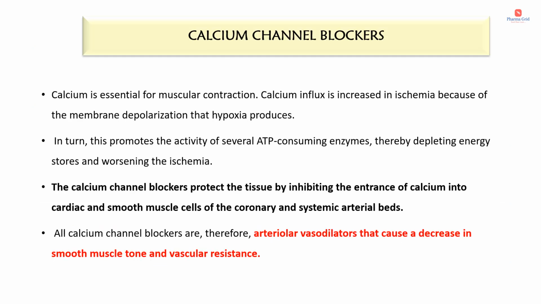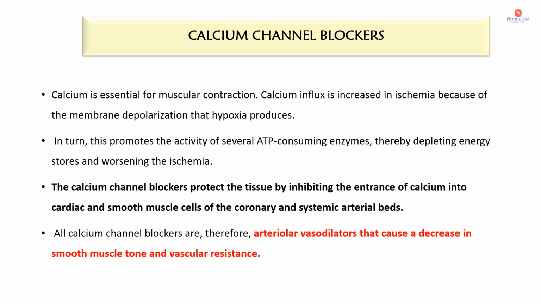Moving on to the next category, which is the calcium channel blockers. We know that calcium is essential for muscular contraction. Calcium influx is increased in ischemia because of the membrane depolarization that hypoxia produces. This in turn promotes the activity of several ATP consuming enzymes, thereby depleting energy stores and worsening the ischemia. So here comes the action of calcium channel blockers.